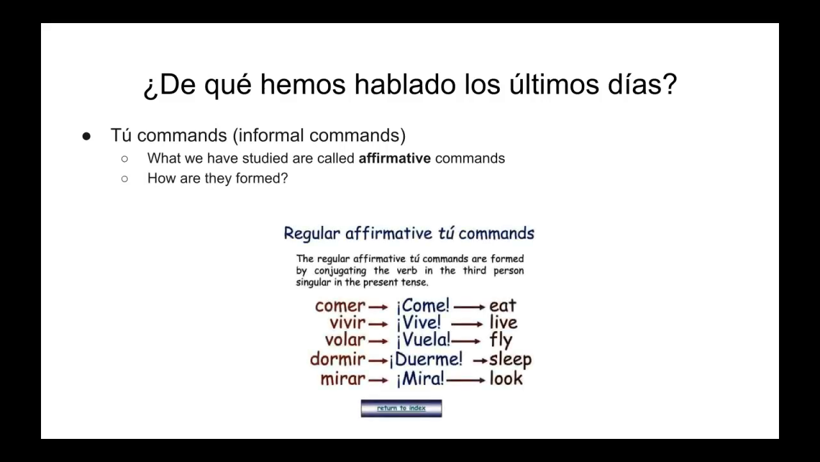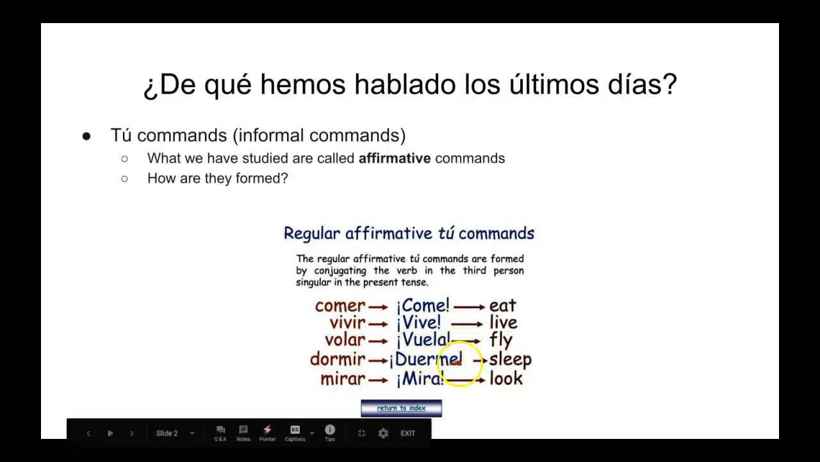All right, so just a little review. How are they formed? The regular affirmative tú commands are formed by conjugating the verb in the third person singular in the present tense. For example, comer. If you want to tell someone to eat, you say come. Vive. Volar is the verb to fly, so vuela is fly. Duerme, sleep. Mira, look. These are all the third person singulars of the present tense. All right?